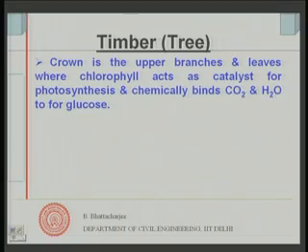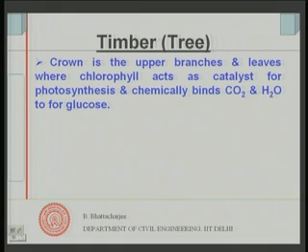Alright. So, let us now introduce timber to you, and we will discuss some of the usage in detail in the next lecture of this module. Now, timber comes from the tree. So, let us look at the tree, the growth of the tree. Timber is a material that comes from a natural source, that is, the tree.